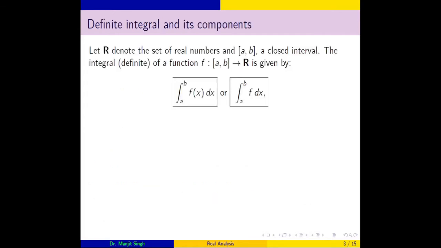First we give definition of definite integral. One can see that a function which is bounded, which is defined on this closed interval, is a real valued function.